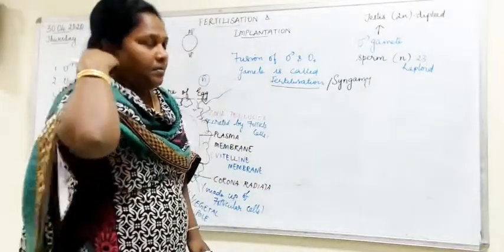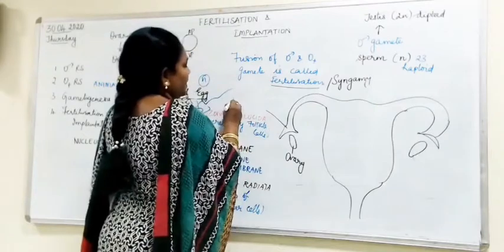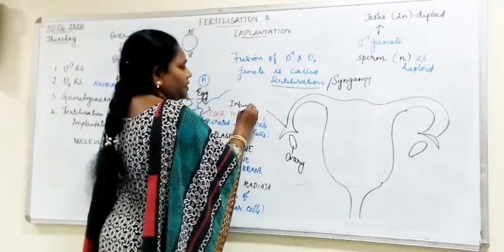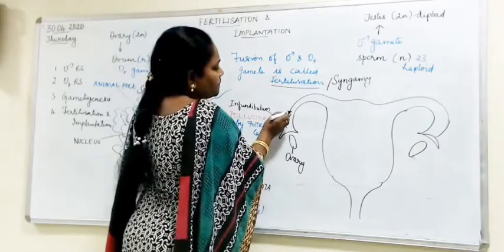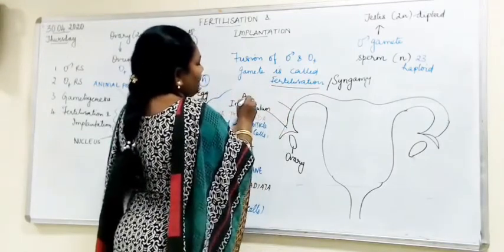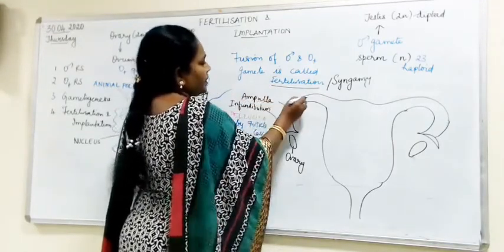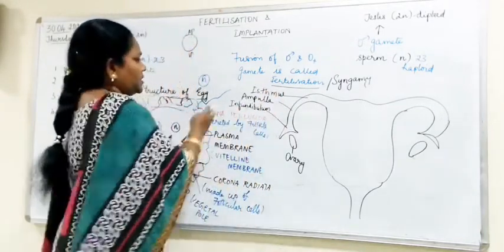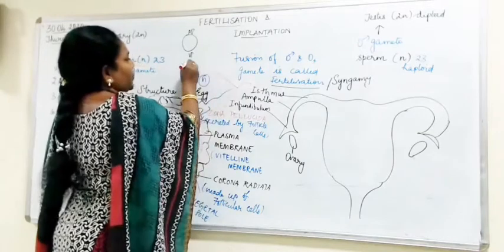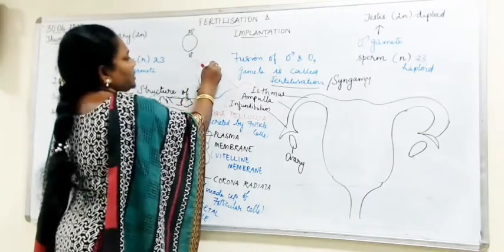Okay, reproductive system. This portion is the infundibulum. We have learned it in detail already. And then here this portion is the ampulla, and here is the isthmus. Altogether, these three parts are called as what? Fallopian tube.